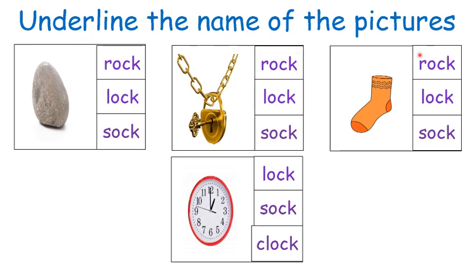Underline the names of the pictures. This is rock. First one is O, ka, ok, R, ok, rock. Underline the first one. This is lock. L, O, ka, ok, L, ok, lock. Underline the second one. This is sock. O, ka, ok, ok, sock. Underline the third one. This is clock. Ka, la, kla, O, ka, ok. Kla, ok, clock. Underline the last one.